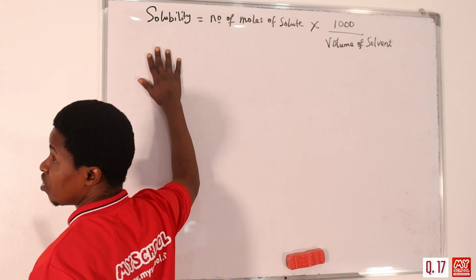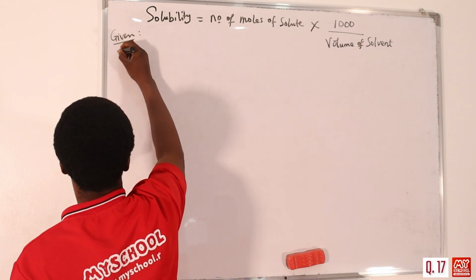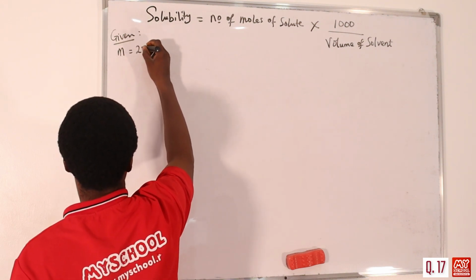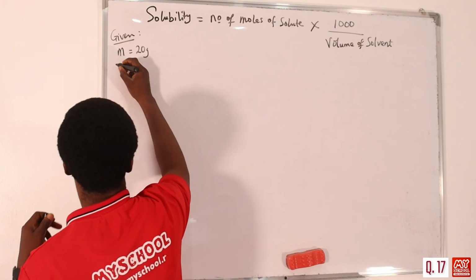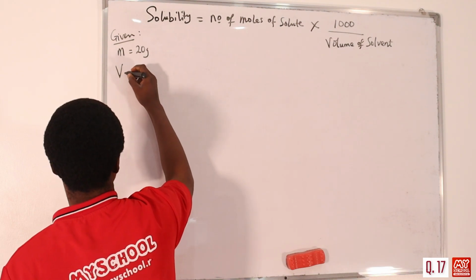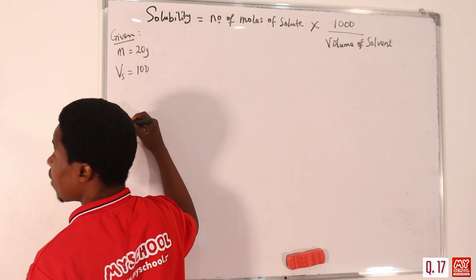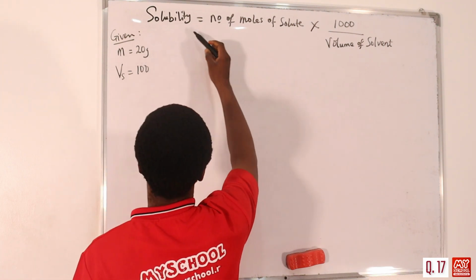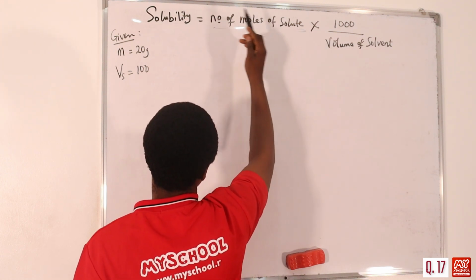So if you look at the question, we're given 20 gram, which is mass, of that. That's all we're given. Then we're given the 100 gram of water. Water is our solvent there, so we can say volume of solvent is actually 100 gram, and then a temperature of that. So all we need to do now is what? We want to find this, but do we know what number of moles of solute is? No, but we can calculate.